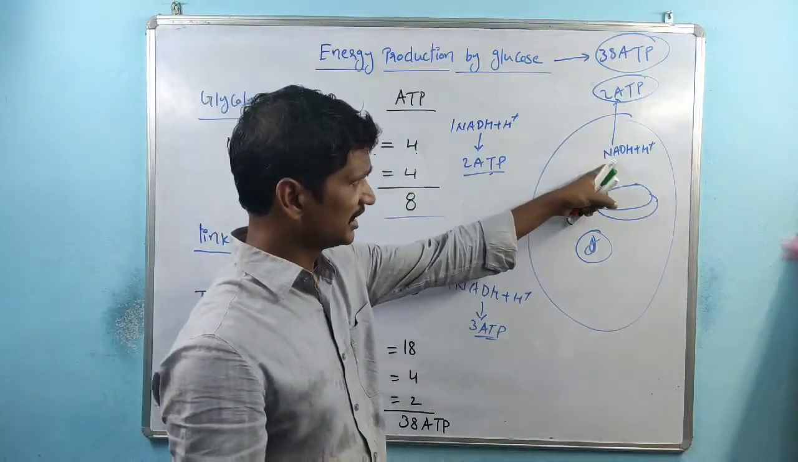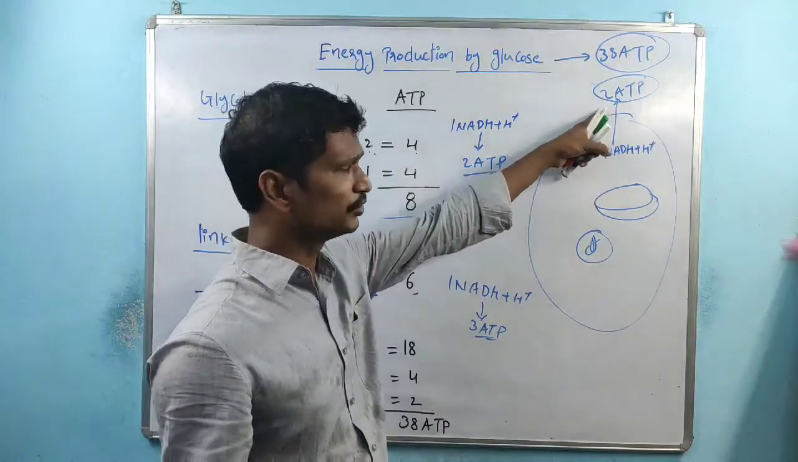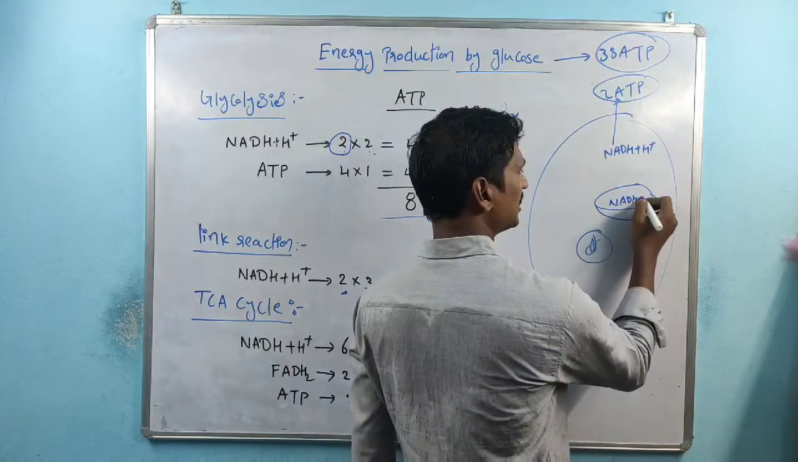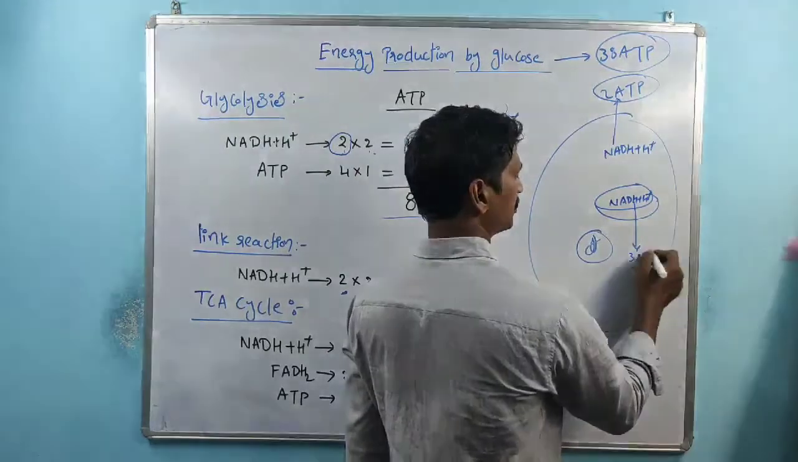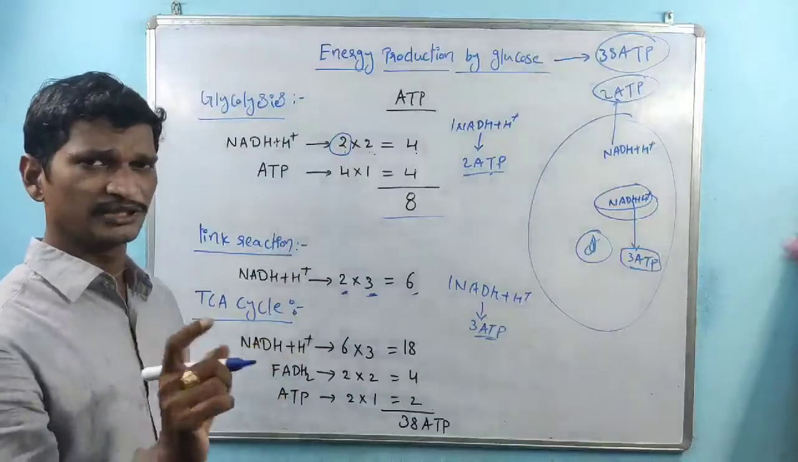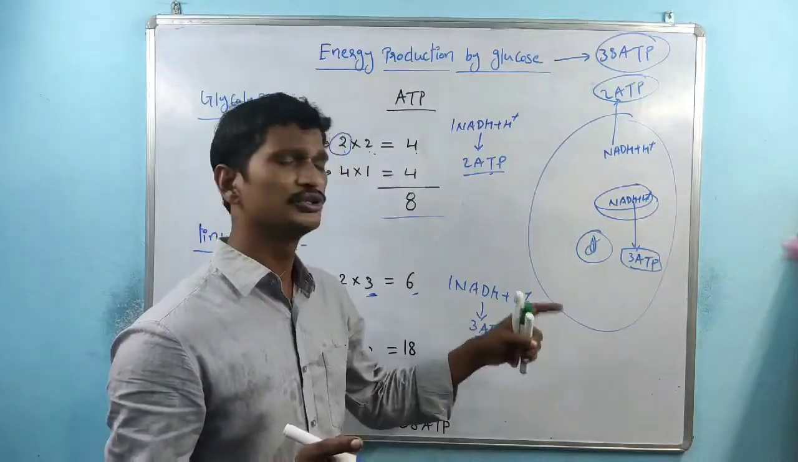Remember, the NADH plus H plus present within the cytoplasm is equal to 2 ATPs. The NADH plus H plus present inside the mitochondria is equal to 3 ATPs. So, present in cytoplasm equals 2 ATPs; present inside the mitochondria equals 3 ATPs.